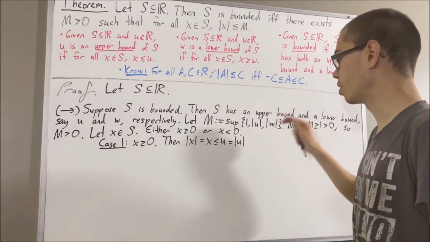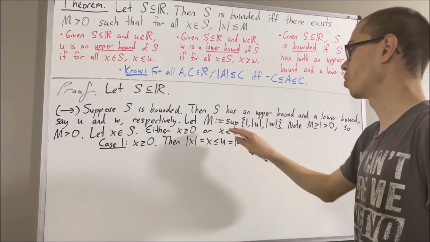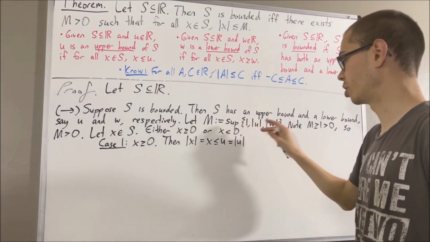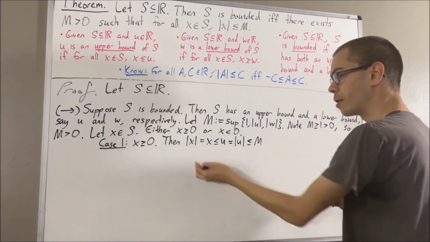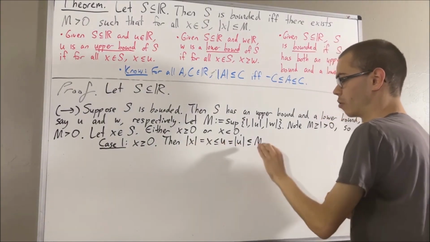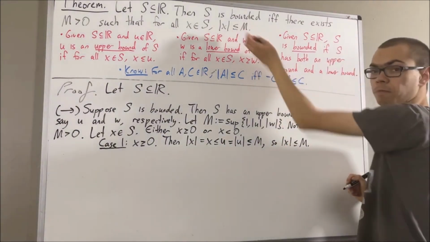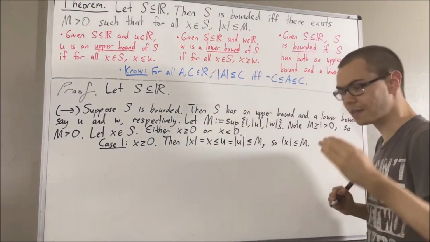And then we know that m is greater than or equal to every element of this set. So in particular, m is greater than or equal to u. And so as we can see here, this tells us that the absolute value of x is less than or equal to m. And that's exactly what we wanted to show. So this completes case 1.